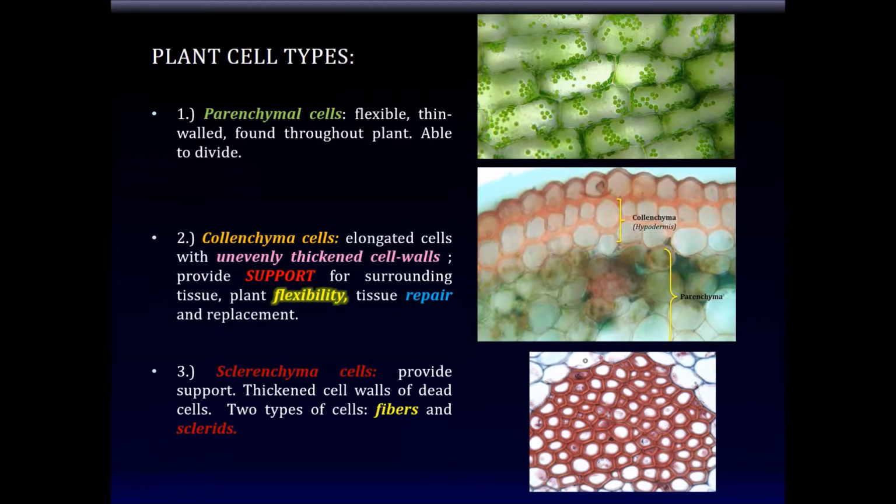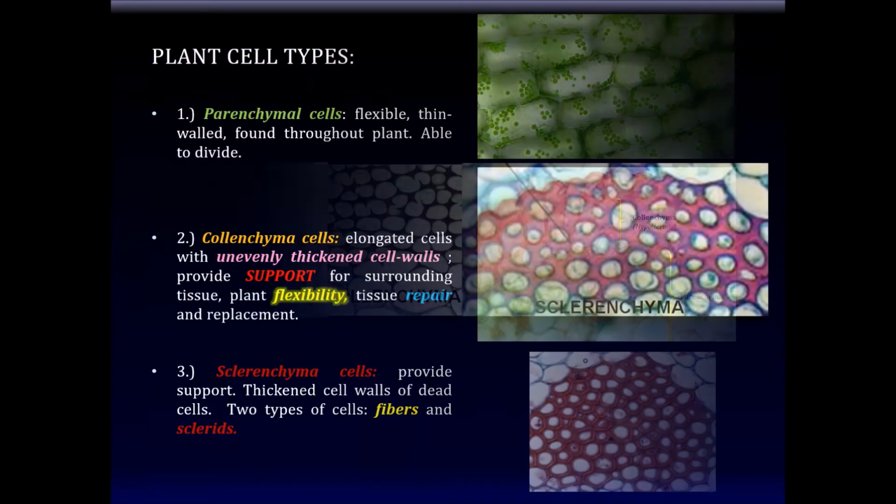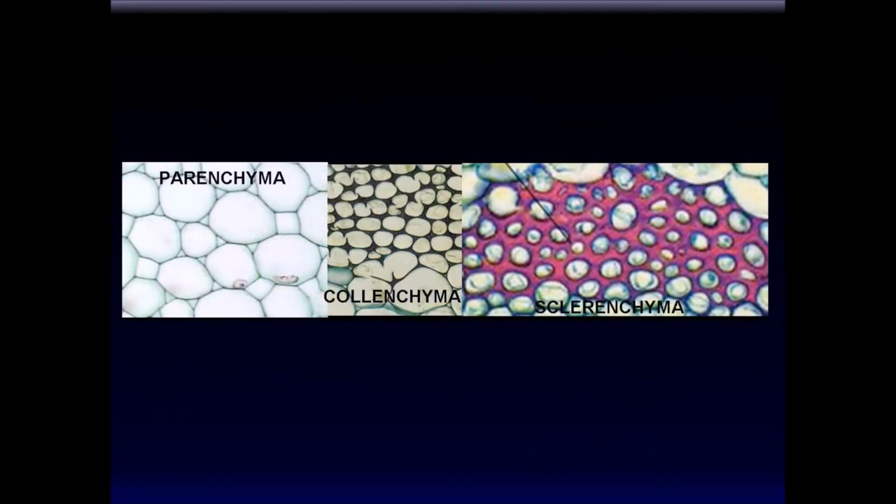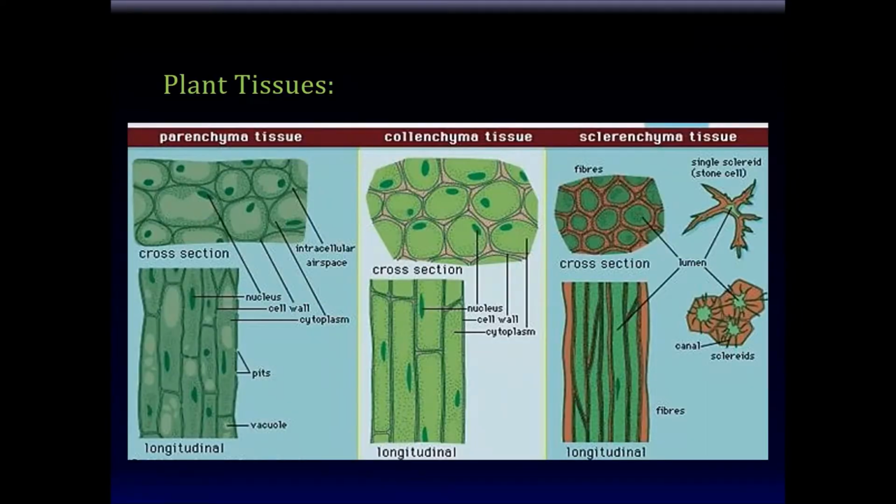The parenchymal cells, they're like the worker bee cells of the plant, so to speak, the collenchymal cells, and the sclerenchymal cells. Now, if you look at them over here, one of the key distinguishing features is the thickness of the cell wall, as you can see. In regards to tissue, there are three major types of tissues, and that's reasonable to understand, because tissues that have predominantly parenchymal cells are called parenchymal tissue, and tissues that have predominantly collenchymal cells are called collenchymal tissue, and tissue that have predominantly sclerenchymal cells are called sclerenchymal tissue.